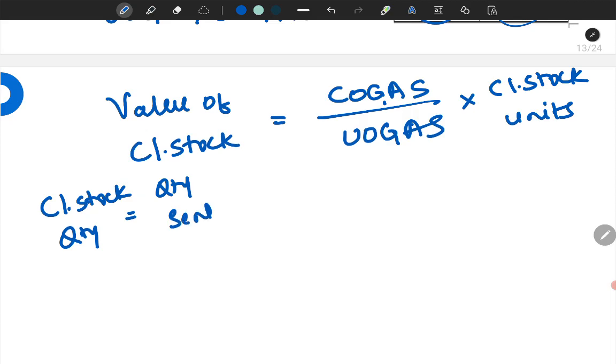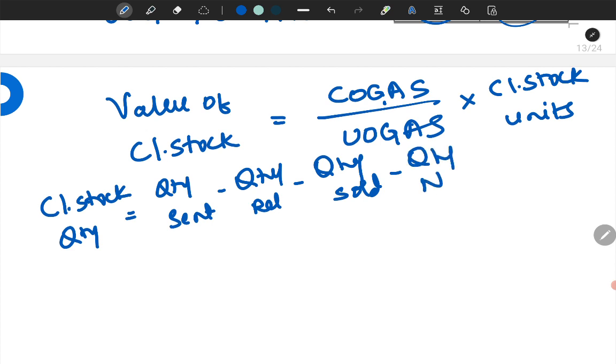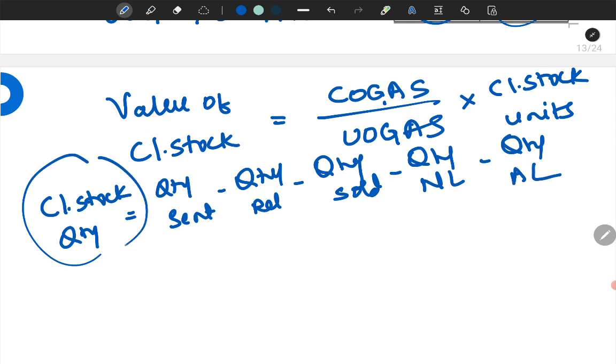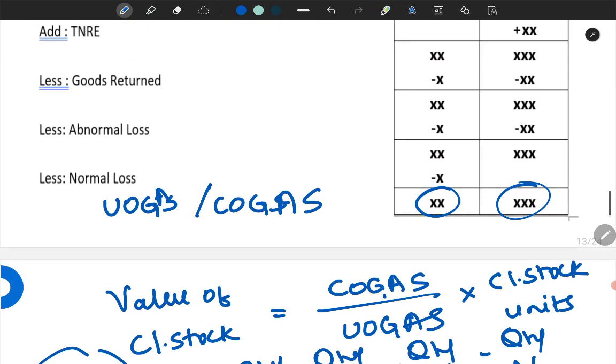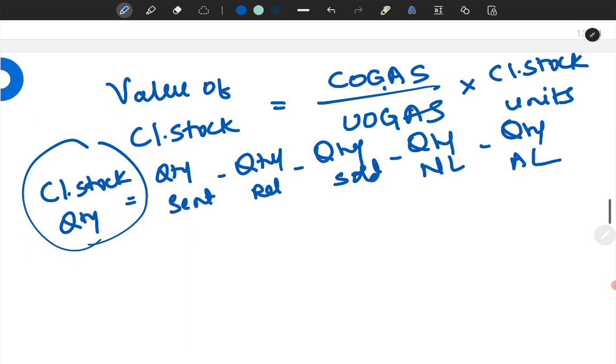Quantity sent should be taken, minus quantity returned, minus quantity sold, minus quantity of normal loss, minus quantity of abnormal loss. If you do this, then you will get closing stock units. Now here what you need to remember is, for normal loss only units will be considered and not the amount. Hope you are clear with it.